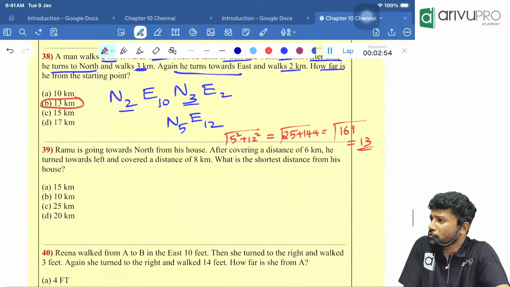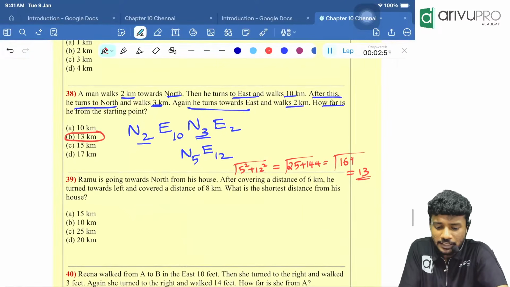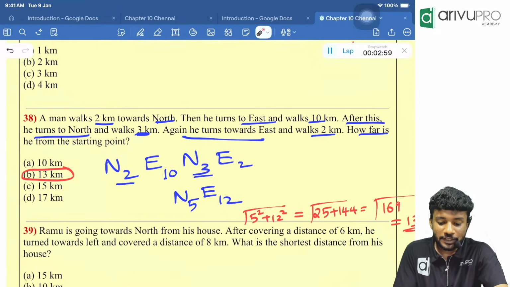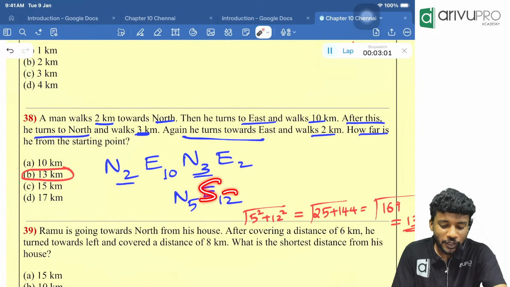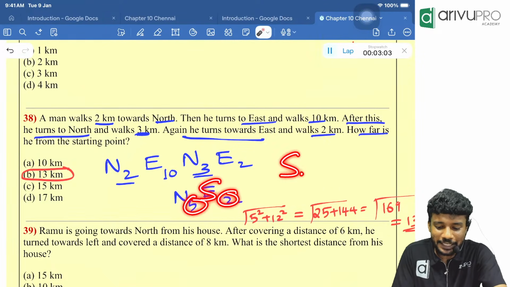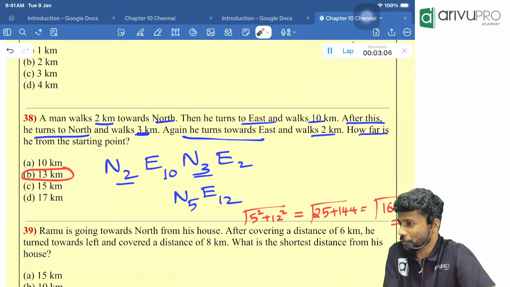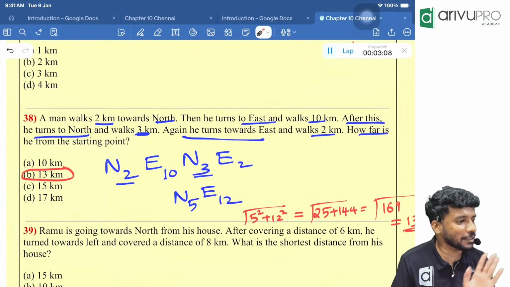can you do this question for me? So if it's N and S, what if it is N and S? If it was, what will you do? 12 minus 5, that will become 7, yes, 7 would have been the answer. Okay, opposite direction means you can just subtract.